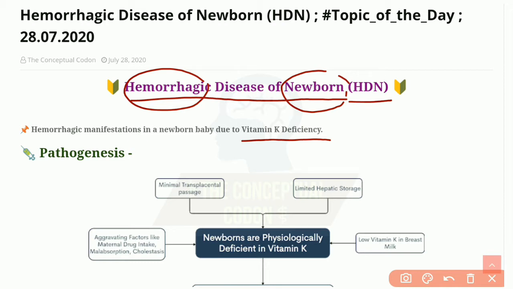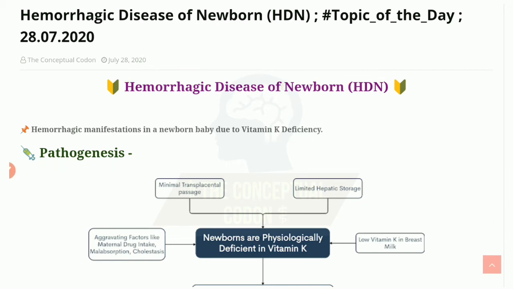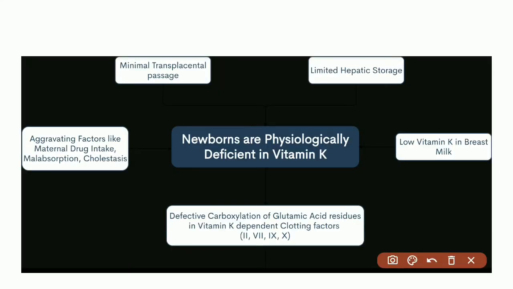Now we will look into the pathogenesis of hemorrhagic disease of newborn. In case of newborn, they are physiologically deficient in vitamin K. But why so? Because there is a minimal transplacental passage of vitamin K. There is a very minimal transport of vitamin K from maternal circulation to fetal circulation.